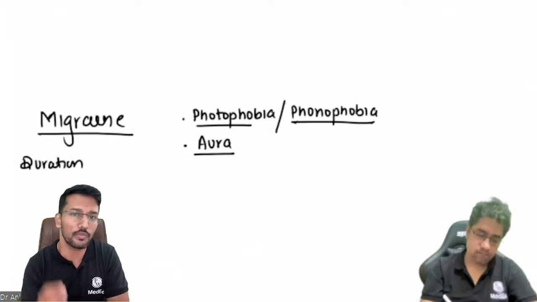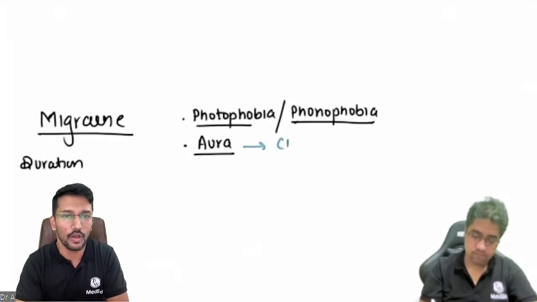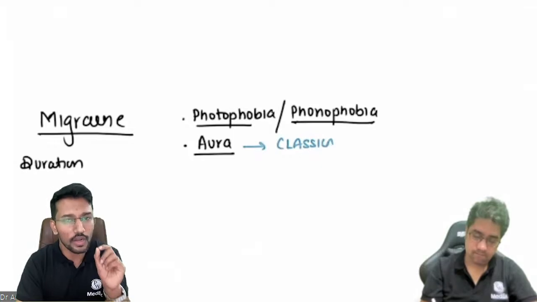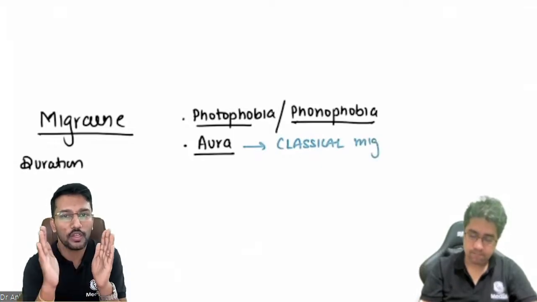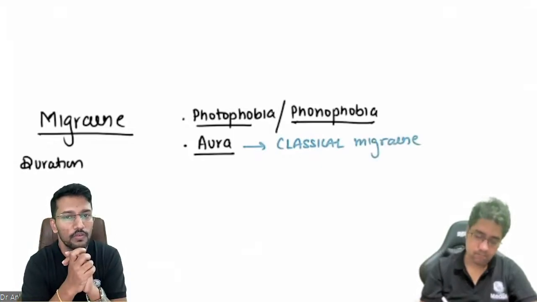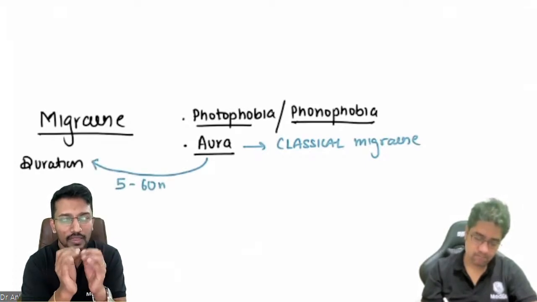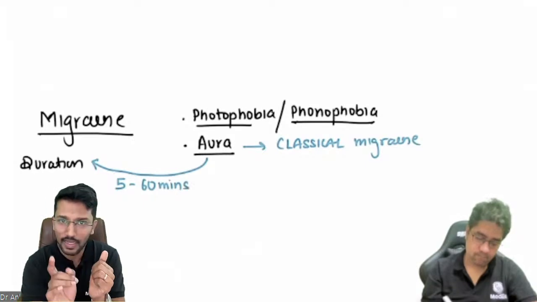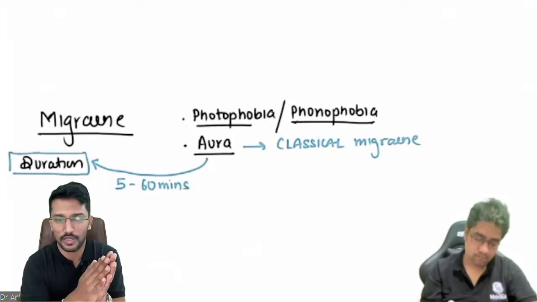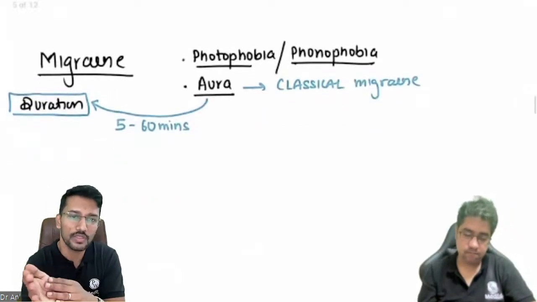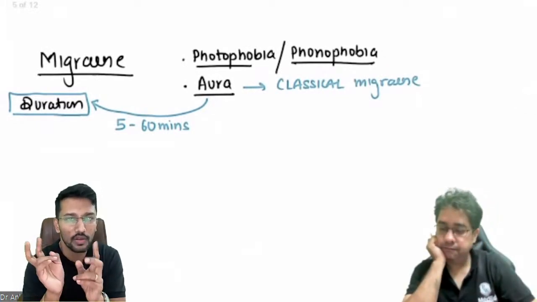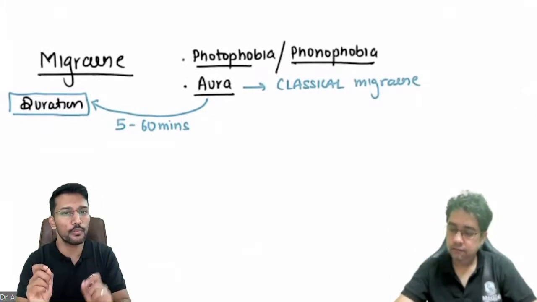And aura के बारे में हमको 2-3 points याद रखना है. Aura duration. The aura duration should be between 5 to 60 minutes. This is extremely important because anything that lasts for less than 5 minutes is unlikely to be aura and it may be a red flag sign. And anything that is lasting for more than 60 minutes is also unlikely to be aura or it may be a red flag sign. ये क्यों important है मैं बताता हूँ.